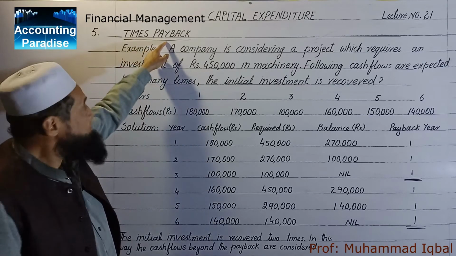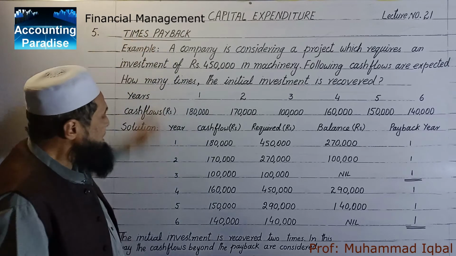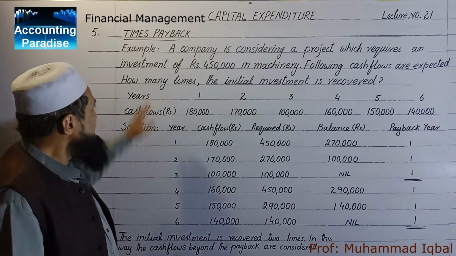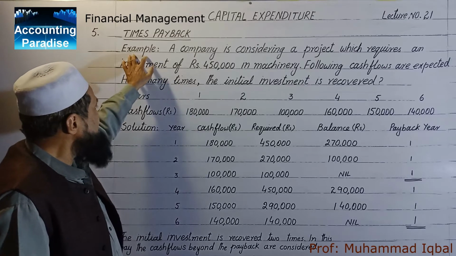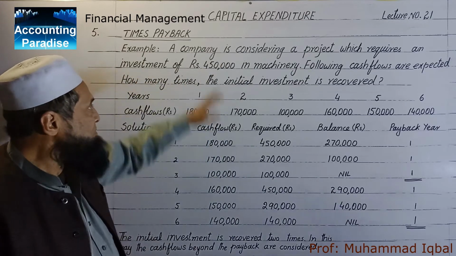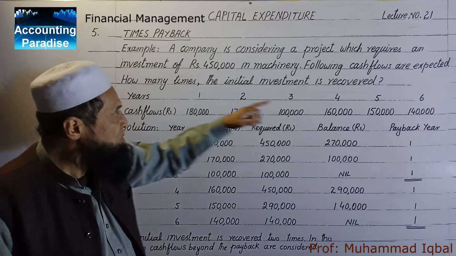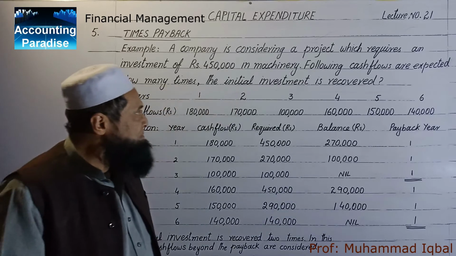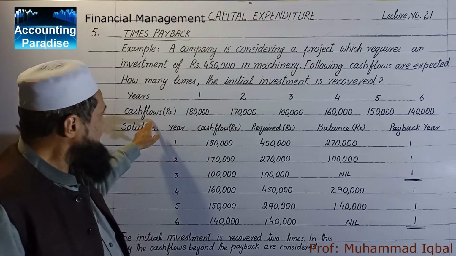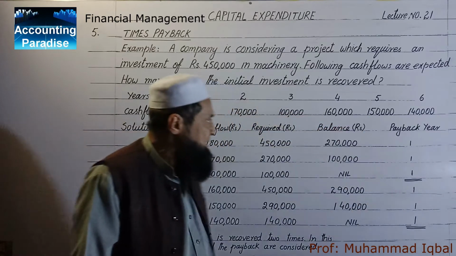Times payback. This method considers the cash flows beyond the payback period. It will be discussed with the help of an example. A company is considering a project which requires an investment of rupees 4,50,000 in machinery. Following cash flows are expected. How many times the investment is recovered? Year 1, 2, 3, 4, 5, 6, and the cash flows are 1,80,000, 1,60,000, 1,60,000, 1,50,000, 1,40,000.